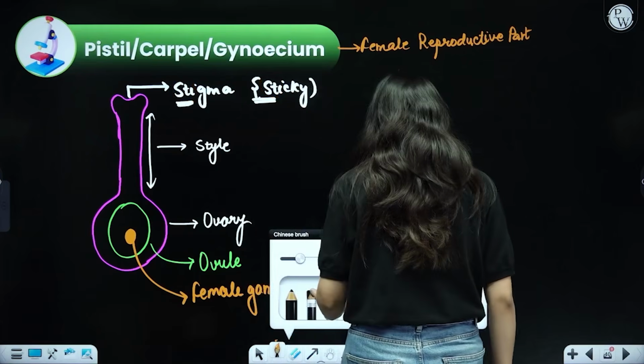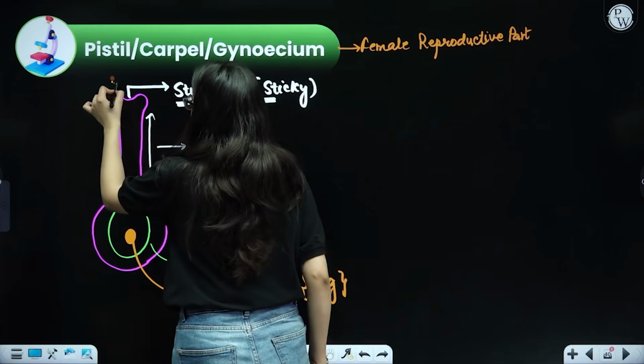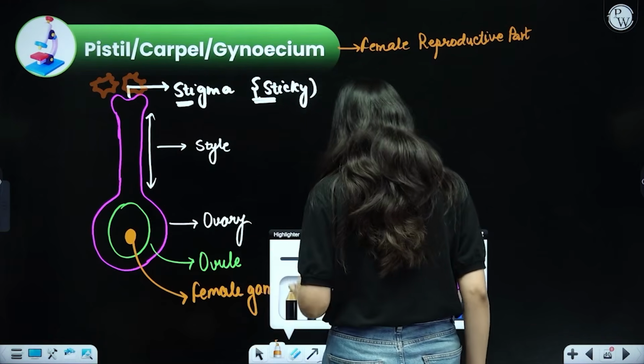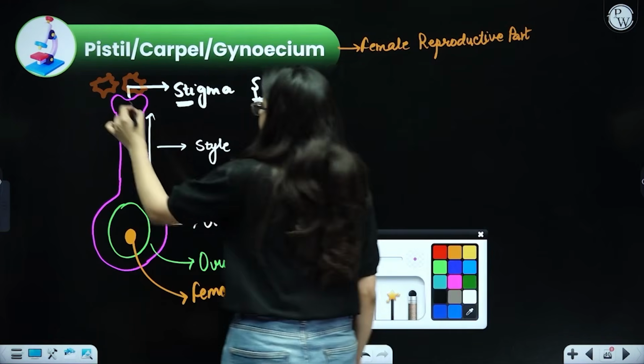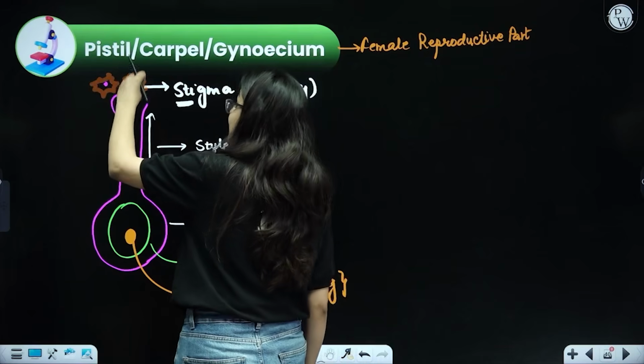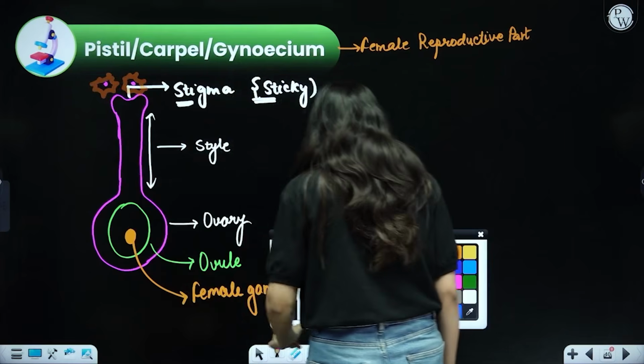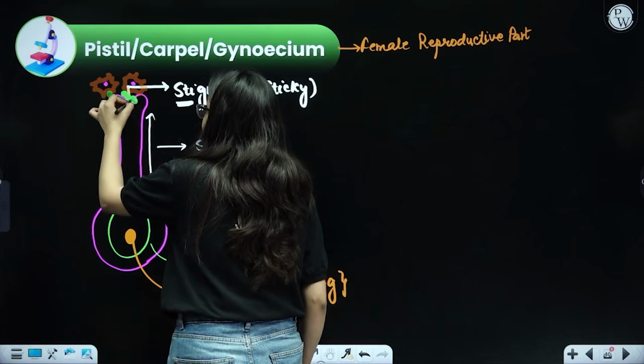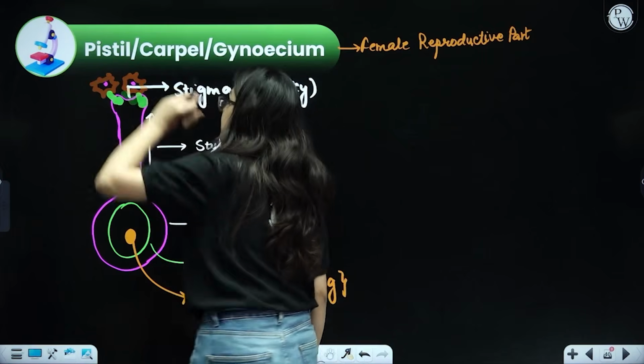Let us suppose that some pollen grain comes near the stigma. What will it do? It might just get swayed away by the wind, and it can never stick on. So that is why the stigma is supposed to be sticky, so that whenever pollen grains come in the vicinity of the stigma, they can automatically stick to it, and all of them just sit on the stigma.